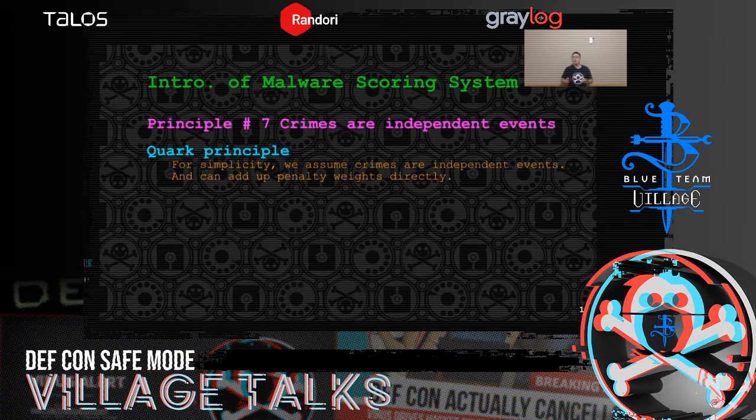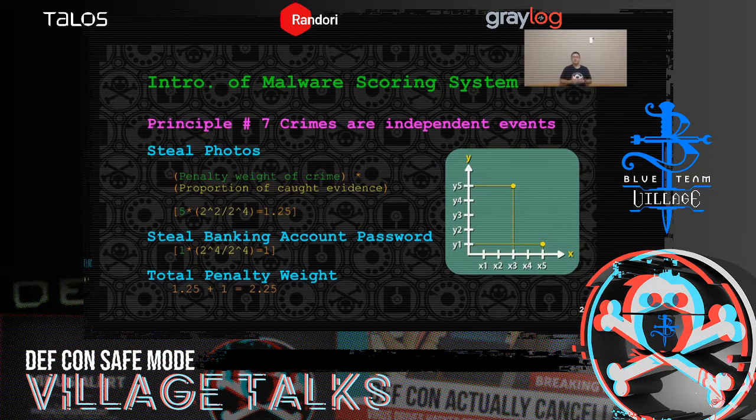Crimes are independent events. For simplicity, we assume crimes are independent events and penalty weights can be added up directly. So this is an example of adding up 2 crimes. In a malware, we find 2 crimes. They are stealing photos and stealing your banking account password. So the calculation of the total penalty weight is quite simple. For each crime, we multiply the penalty weight of the crime by the proportion of caught evidence, and add up the results of the 2.